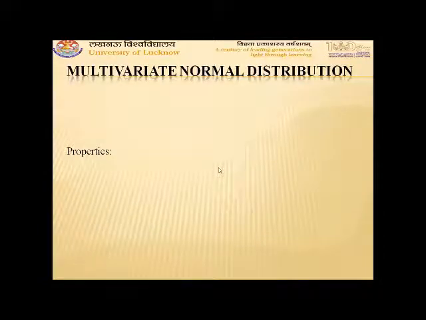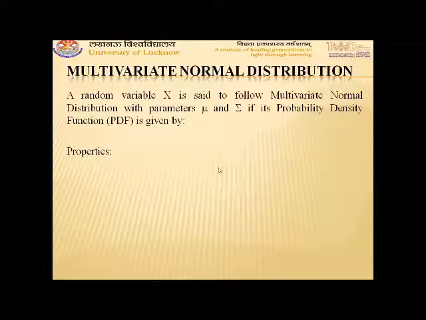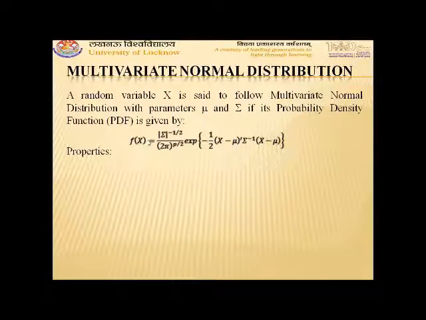Now we come to the multivariate normal distribution. A random variable X is said to follow multivariate normal distribution with parameters mu and sigma if its probability density function is given by f(x) is equal to determinant of sigma to the power minus half, 2 pi to the power p by 2, exponential minus half (x minus mu) transpose sigma inverse (x minus mu).